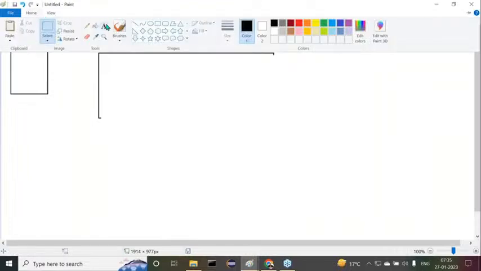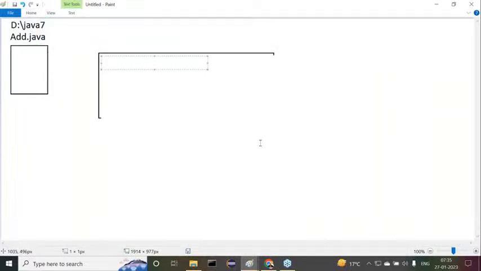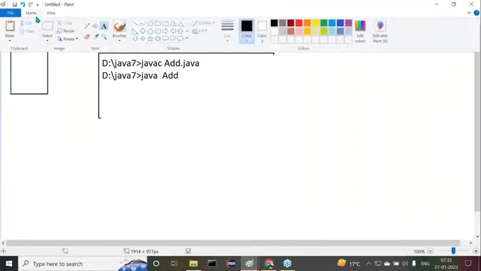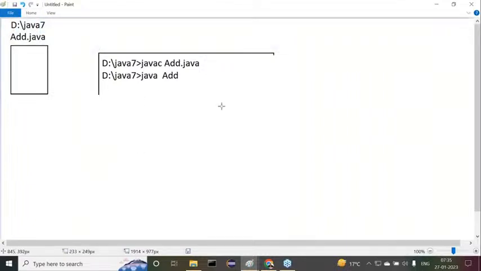Now inside this command prompt, go to the location where you saved your Java file, that is d:/java7. Compile the Java file with javac space Add.java. It compiled successfully. We don't have any error as of now. Next, I want to execute it, so use the java command: java space Add. Understand it clearly. When I provide java space Add on the command prompt,